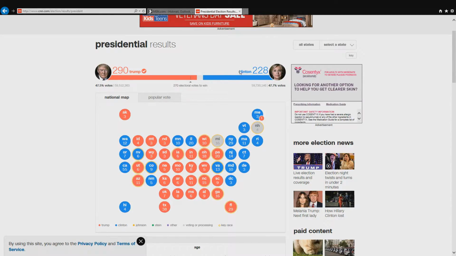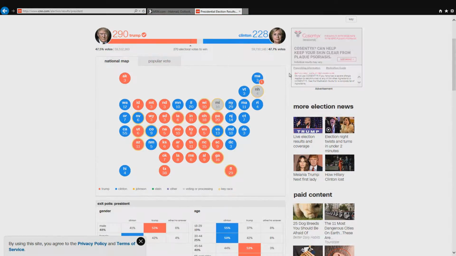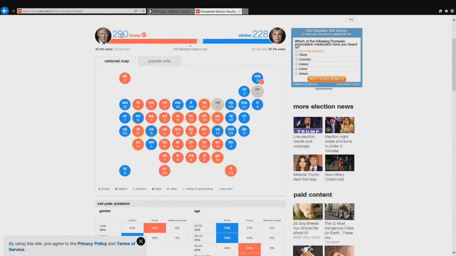Hillary Clinton was the first woman to be nominated by a major party in the United States. Donald Trump has no political experience, had never held public office, and was a rising star in the Republican Party during the primaries, which he ultimately won.